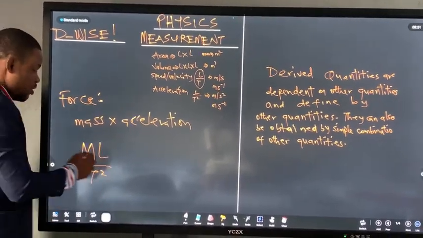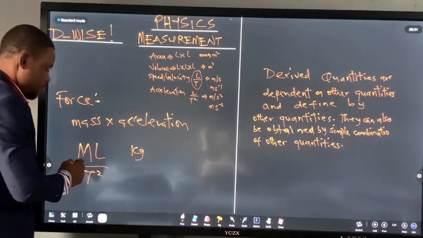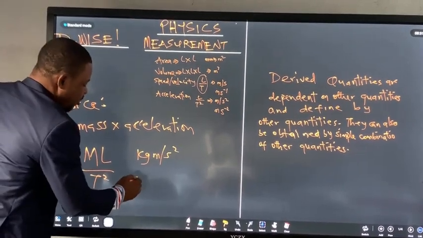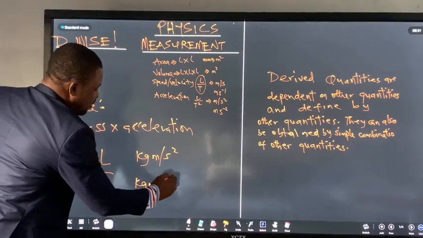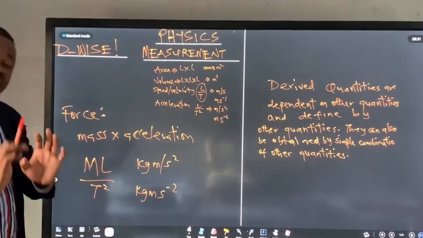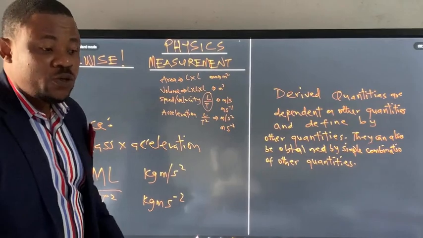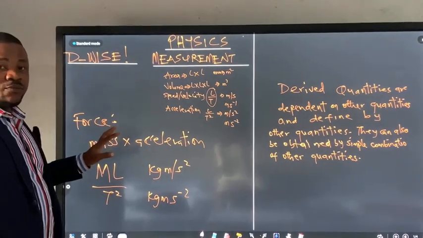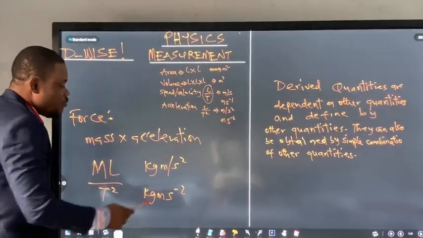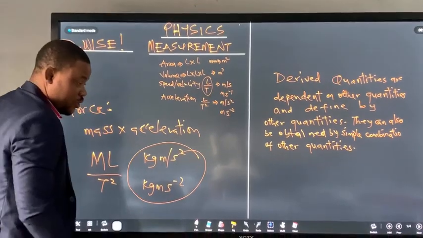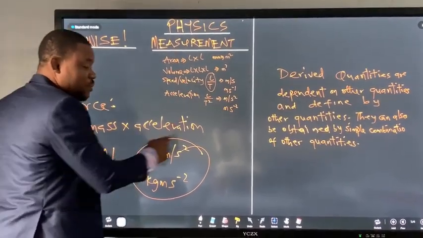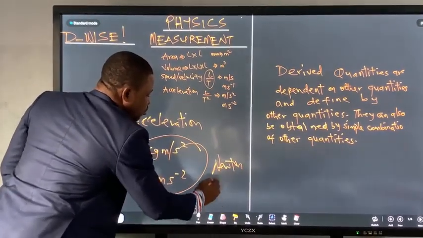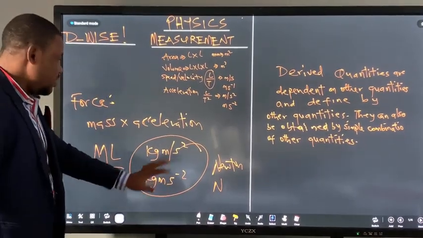So if I'm writing the unit, it's going to be kilogram meter per second squared, or if you like, you can write in this notation. It's the same thing. However, because Newton did a lot of work on force, to honor him, his name was used to replace this unit. So instead of writing kilogram meter per second squared, we now write Newton, or just N, as the unit of force.